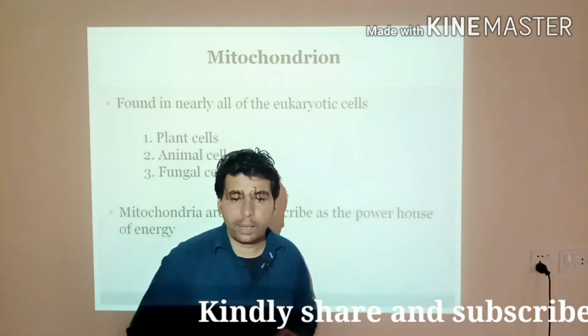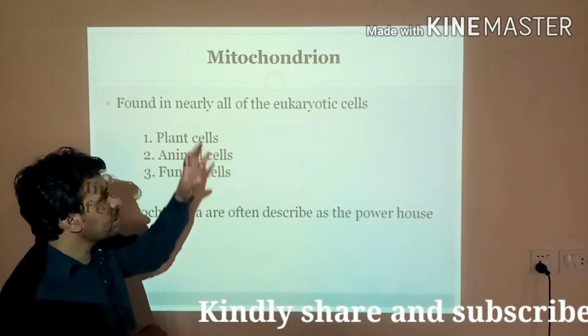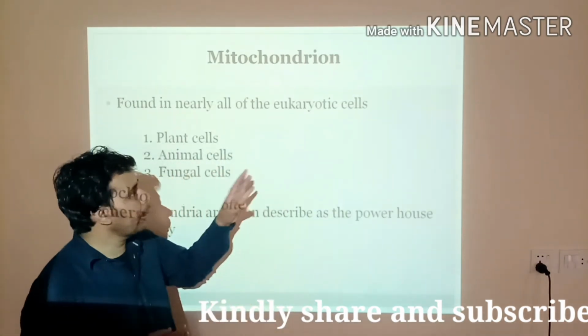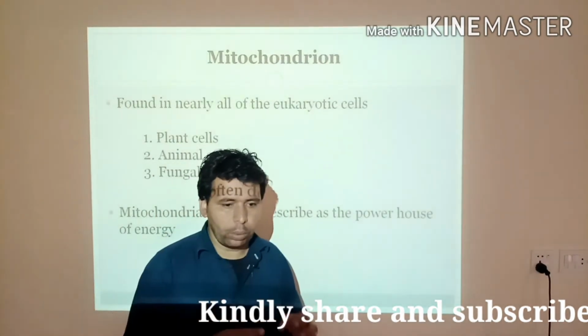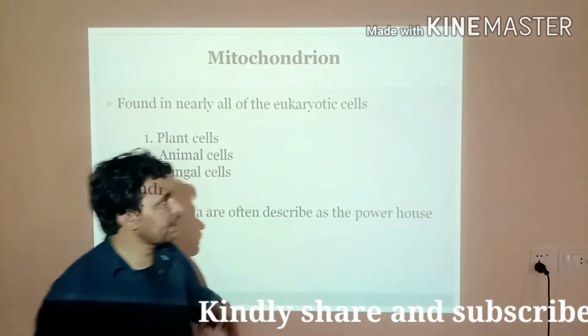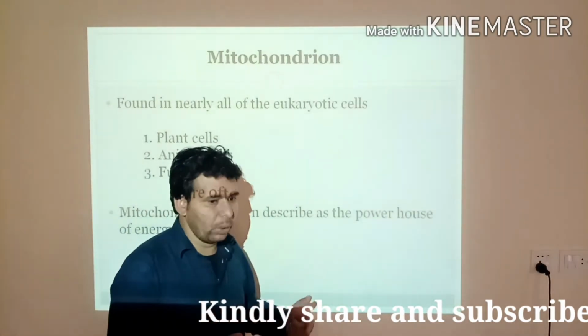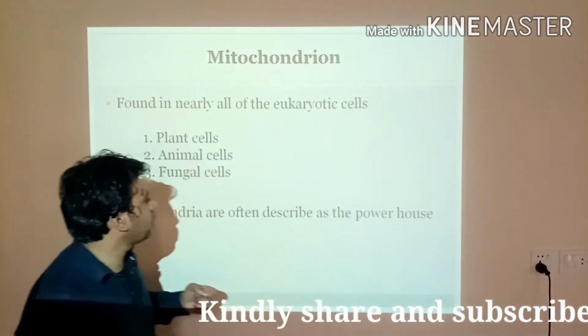Now dear students, the question is in which type of cells mitochondrion is present. So keep in mind that in nearly all of the eukaryotic cells mitochondrion is present, but not in all of the eukaryotic cells. This point should be noted.